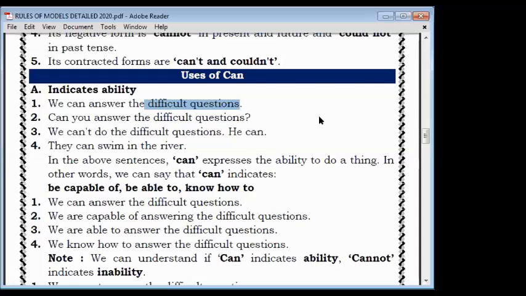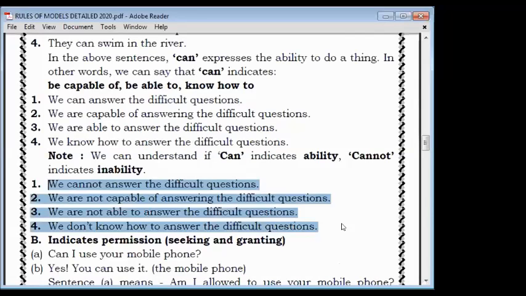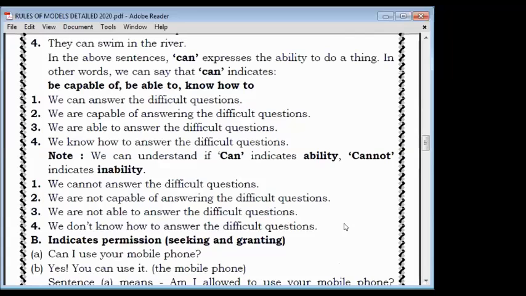The beginning four examples I have given show ability, and later I have given four examples of inability, where the person is not able to do the work. Now, what is the meaning of "can"? Here we are reading this. What is the meaning of "can"?